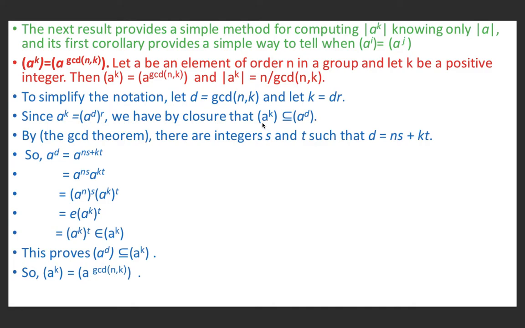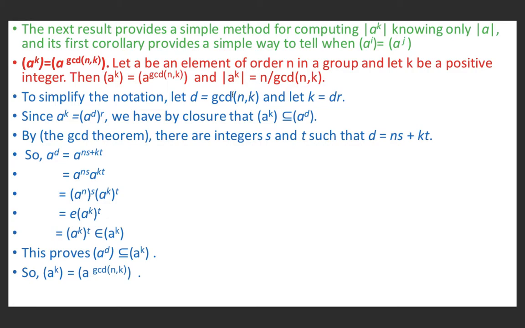Now if A is a subset of B and B is a subset of A, it means A and B are equal sets. Therefore, the cyclic group generated by a raised power k is equal to the cyclic group generated by a raised power d. But d we have substituted as the greatest common divisor of n and k. So the two cyclic groups generated by a raised power k and generated by a raised power gcd of n and k are always equal.